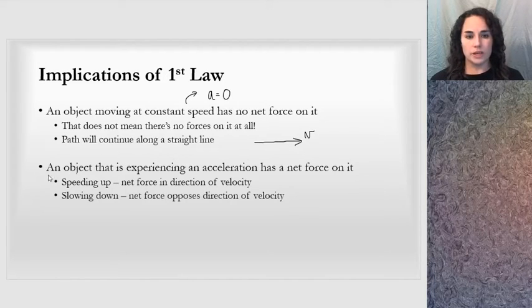The second implication here is that an object that is experiencing acceleration has a net force on it. If it's experiencing acceleration, we know that there must be some imbalance of force in one direction or another that results in a change in that motion, the change in the velocity vector. If it's speeding up, the net force is in the direction of the velocity. If it's slowing down, there's a net force opposing the velocity.